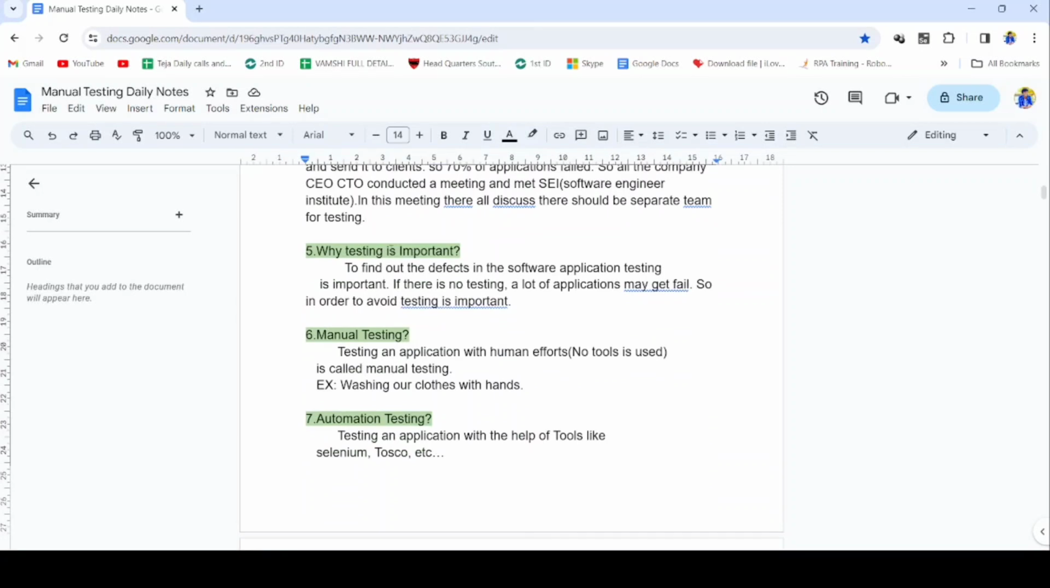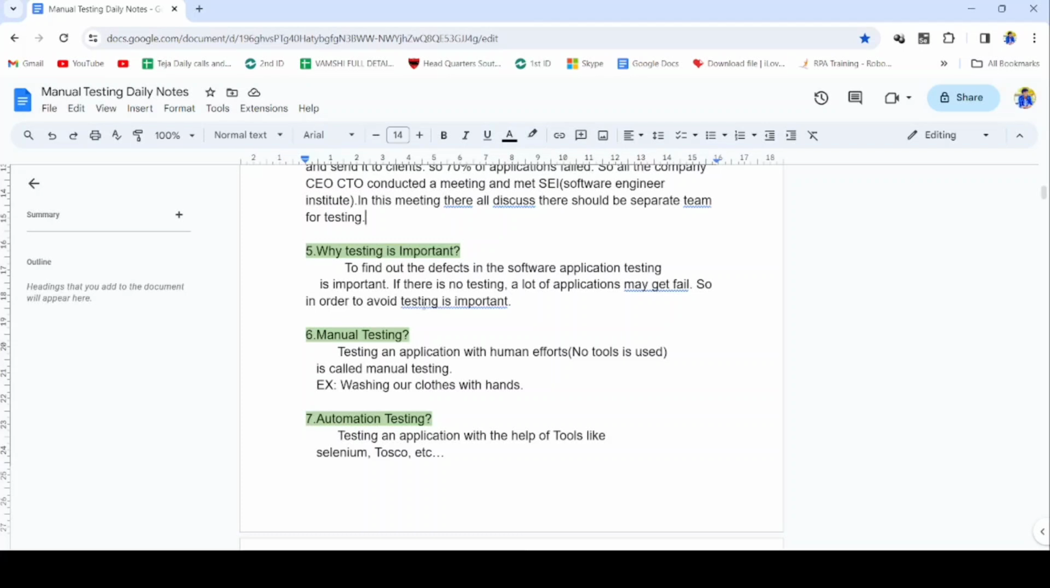Next, why is testing important? Developers develop software applications, for example WhatsApp, Facebook, Instagram, any application. After developing the application, if there is no testing, end users may find a lot of defects. End users means we are the end users. We are using the WhatsApp application, so we are called end users.